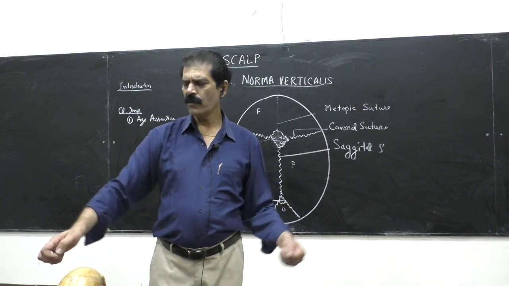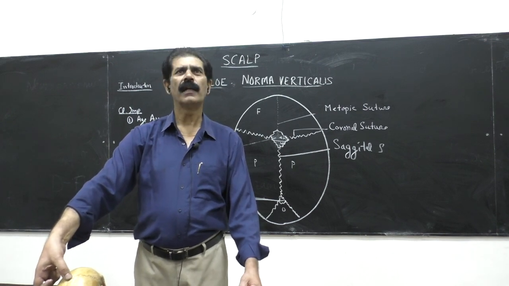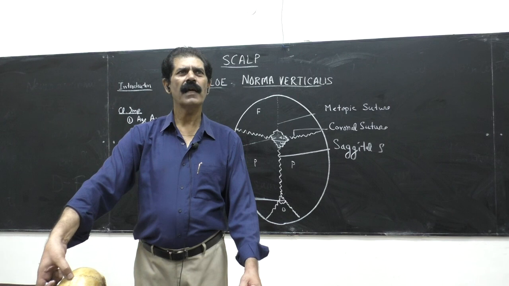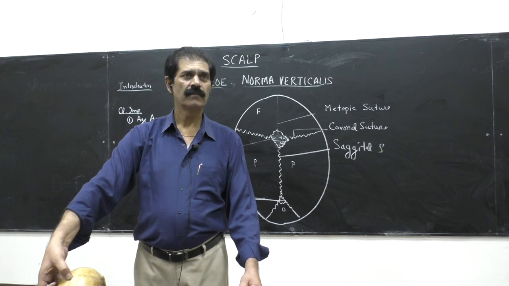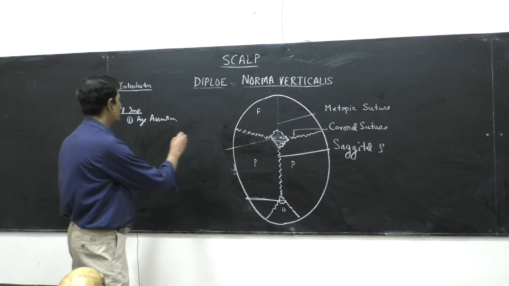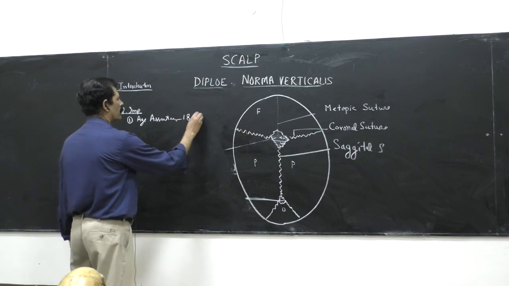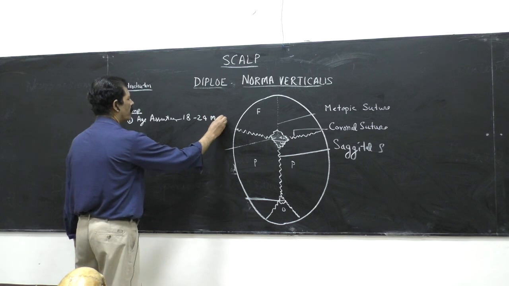This bregma, when you touch at birth, is soft. When does it become hard, at which age? Anybody? When you touch and it becomes hard, it is at the age of 1.5 to 2 years, 18 to 24 months. It takes time, not days, months, underline.